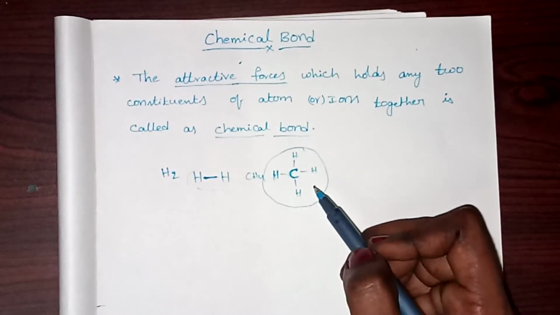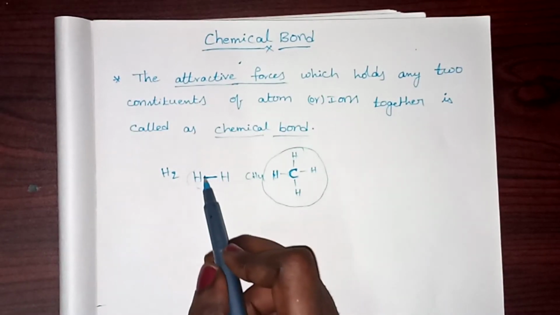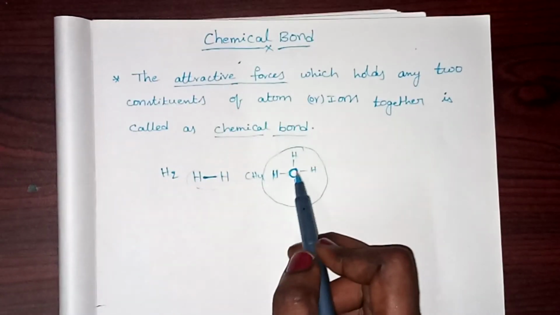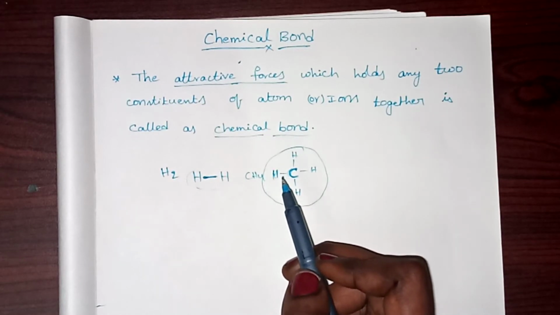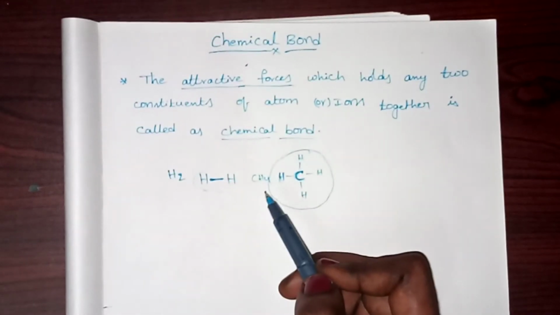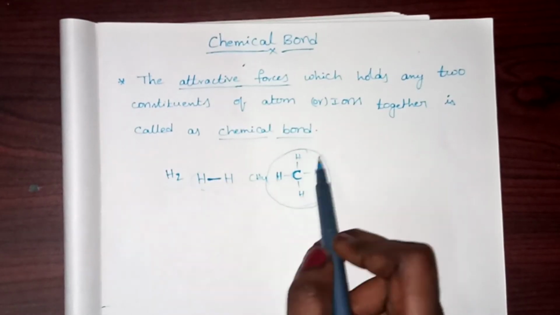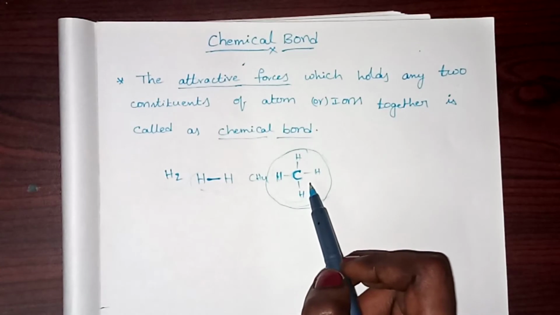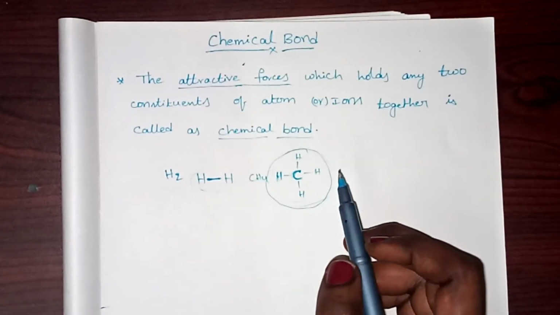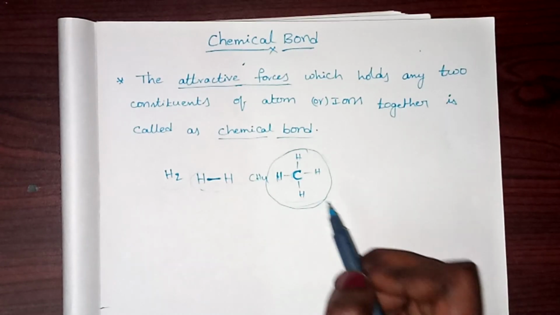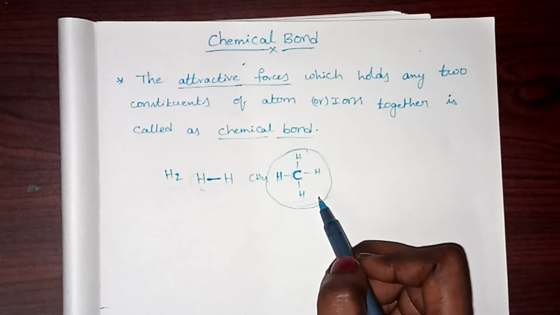Actually, a bond is a force. A bond is a force which binds two atoms, two similar atoms or two dissimilar atoms, or more than two atoms, together in a molecule. So this is a hydrogen molecule, this is a methane molecule, together in a stable configuration. We will talk about the octet rule, in which we will discuss the stable configuration.